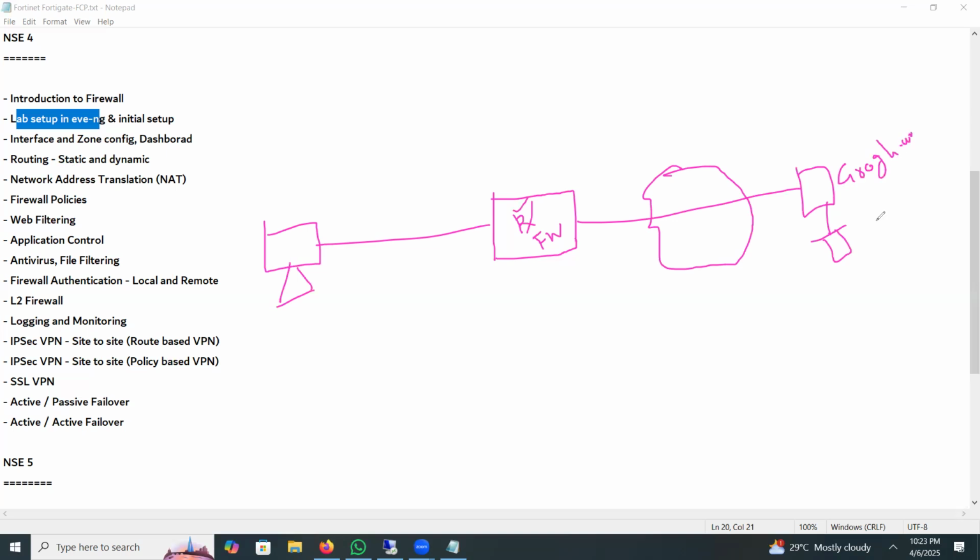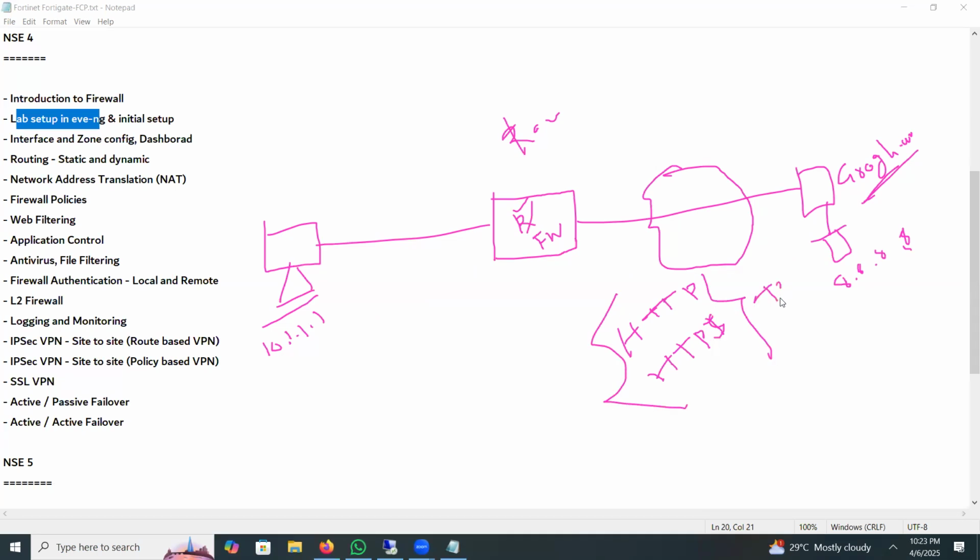Okay, google.com. Suppose this is a router, and it has an IP address, suppose 10.1.1.1. This has an IP address 8.8.8.8, and the service, suppose Google service. Suppose it is an HTTP or HTTPS service. HTTPS is basically part of TCP.